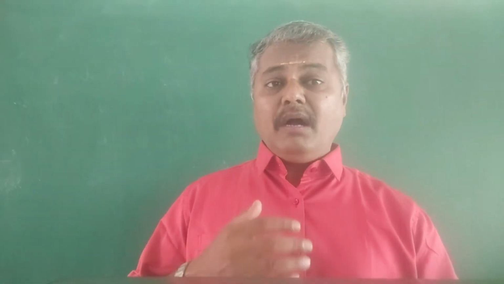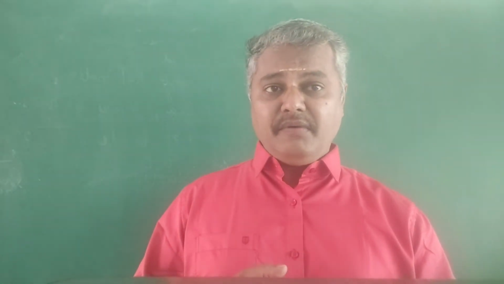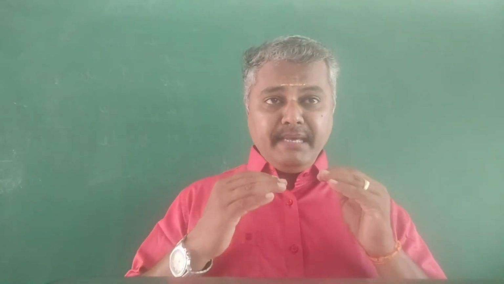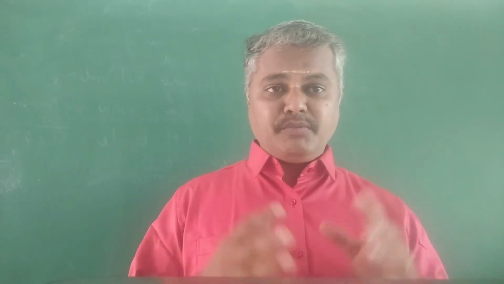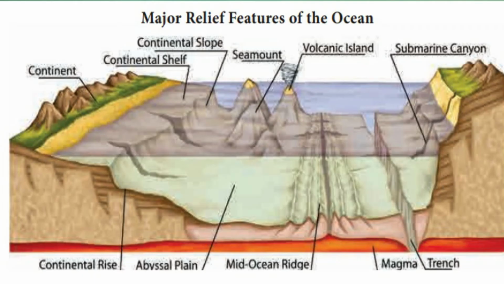Okay, what about the relief of the ocean floor? The relief of the ocean basins is characterized by the following 6 types. First one is the continental shelf, continental slope, continental rise, deep sea plain or abyssal plain, and then oceanic deep, and then oceanic ridge. We will discuss one by one. These are the major relief features of the ocean. See, first one is the continental shelf.